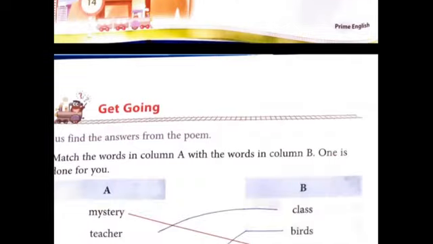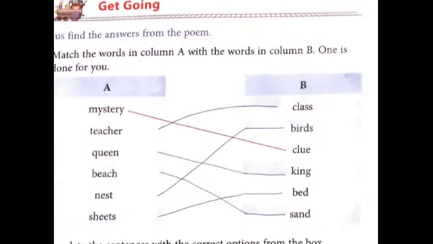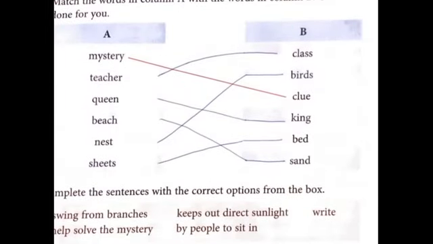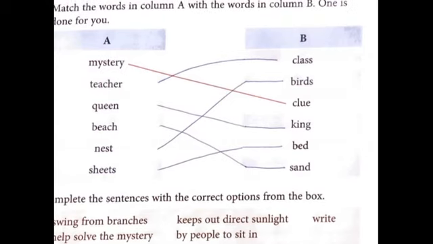Now come to the exercise portion of this chapter. Okay, look here. Match the word in column A with the word in column B. One is done for you. In column A there are some words, and in column B also there are some words, and you just have to match them. That means you have to make pairs of those words.